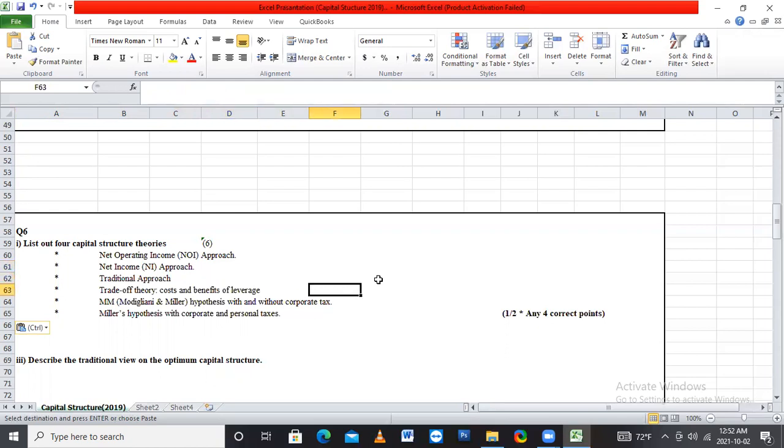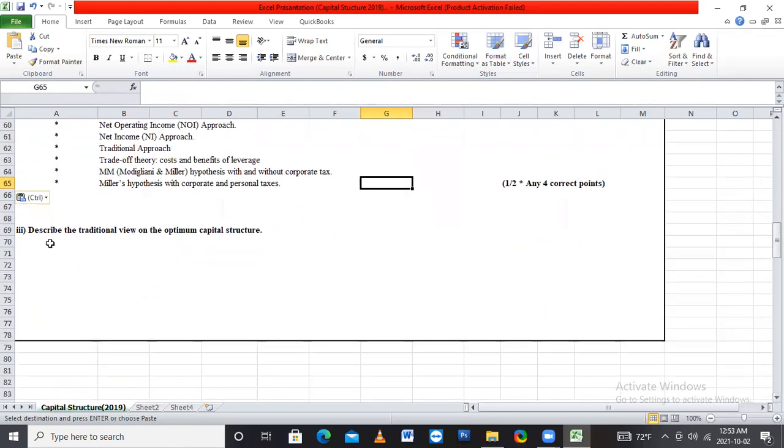And the fourth one is trade-off theory, cost and benefit of leverage. Fifth one is MM, that means Modigliani-Miller hypothesis, with and without corporate tax. And the last one is Miller's hypothesis, with corporate and personal tax. They give half marks for each. So you want to write 4 theories, then you can get 2 marks for this question.